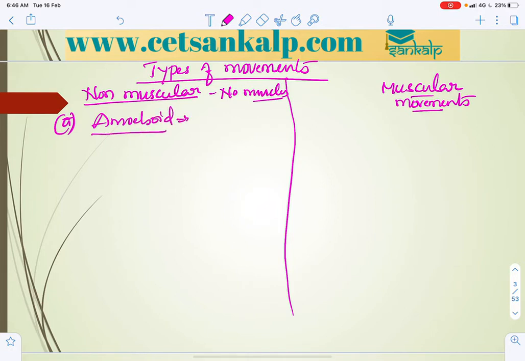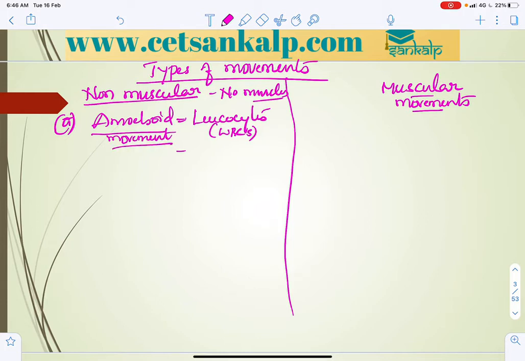What is that? It is generally seen in leukocytes, sorry, not red blood cells, white blood cells, which show phagocytosis with the help of amoeboid movement.